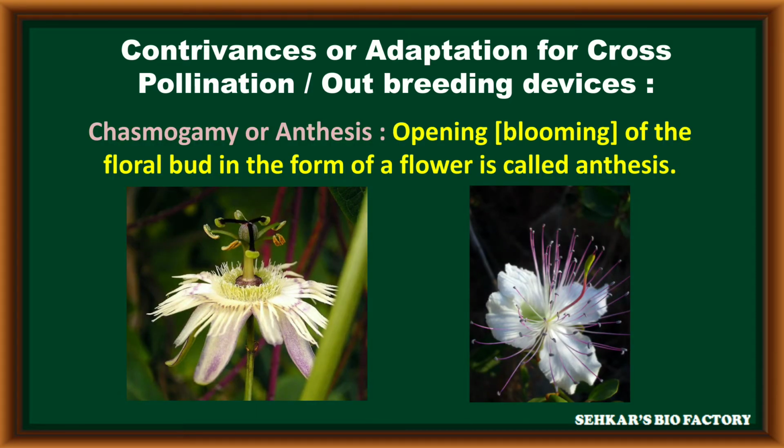The next method is chasmogamy or anthesis. That means in a bisexual flower, if both male and female reproductive organs mature at the same time, or at another time when the flower is completely open, the pollen grains can easily transfer to another flower. It is called chasmogamy or anthesis. This chasmogamy has very low frequency of promoting cross-pollination.